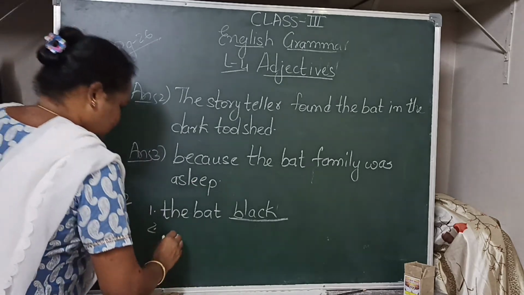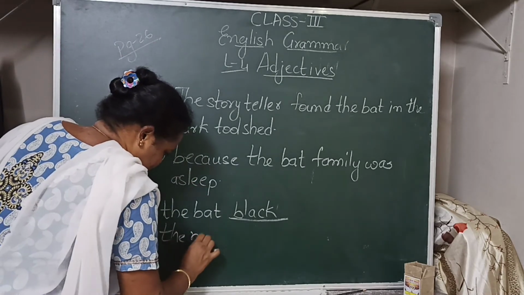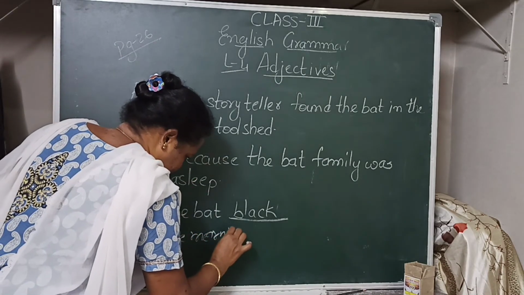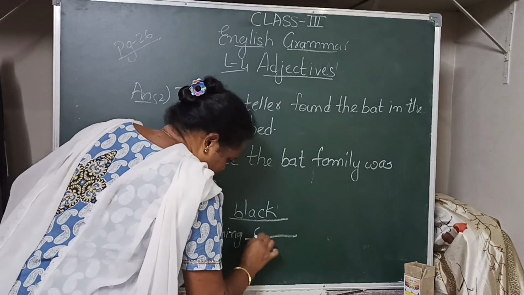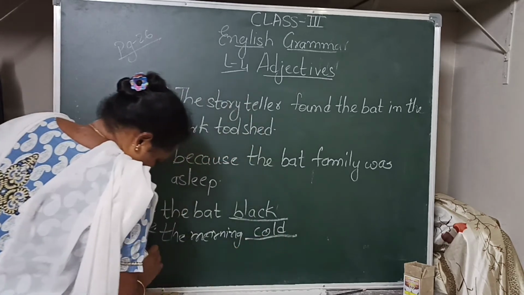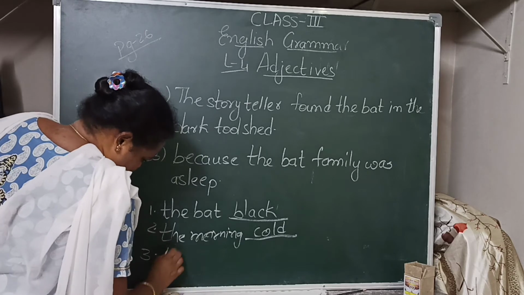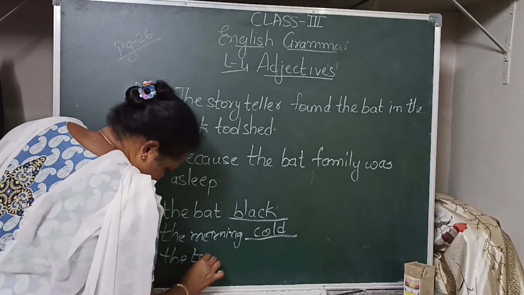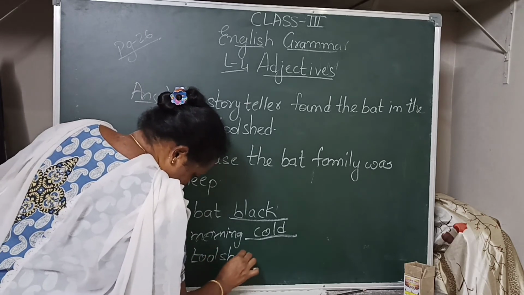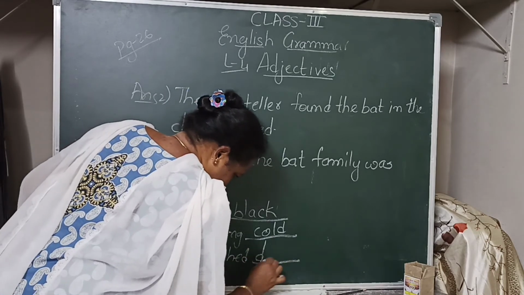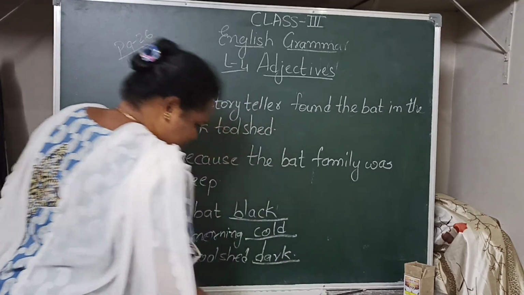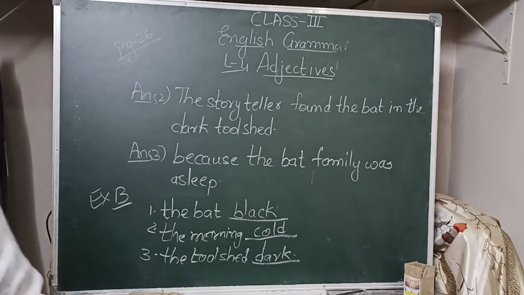The morning, cold. The tool shed, dark. Note it down.